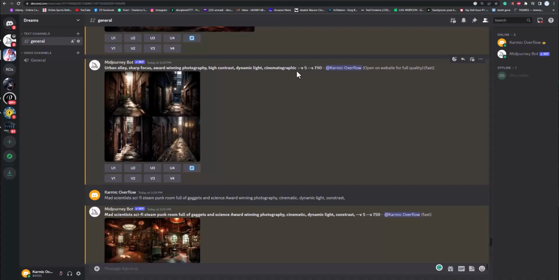And then if you do S750, that's like the higher one. So you don't actually have to go into the settings. You can just put this at the end, and that will temporarily change it for that one prompt that you're doing. V5, it's automatically done. It's automatically on V5 right now, so we don't have to worry about that. It's just showing you that it's there. So there's a lot of different things you can do with this.